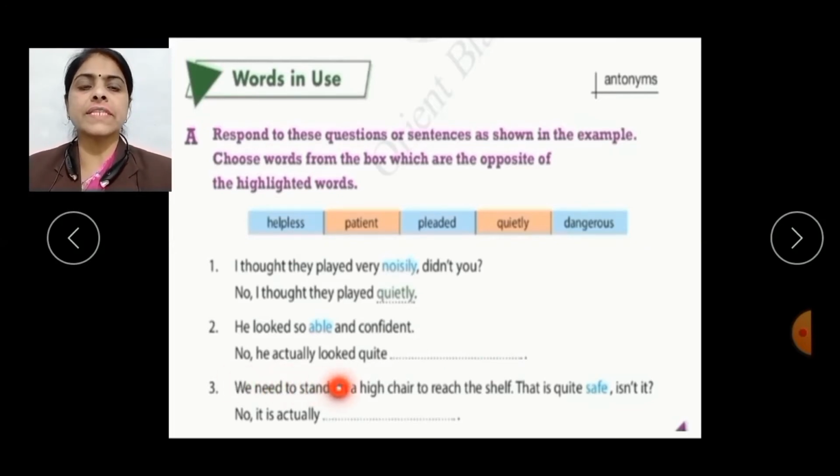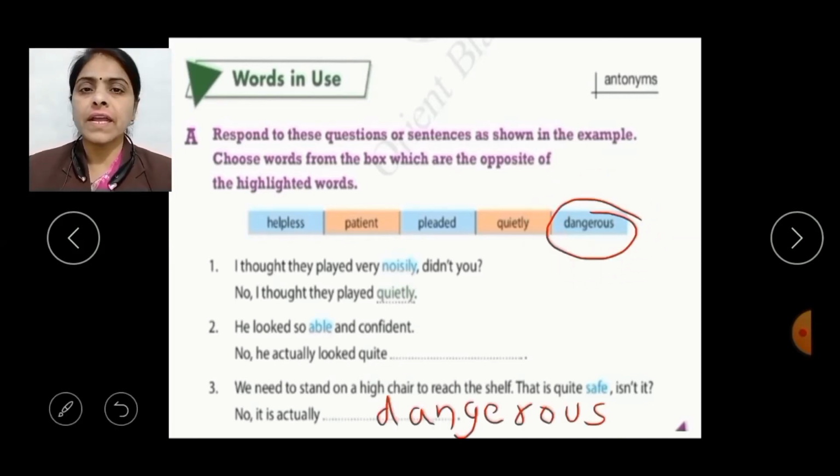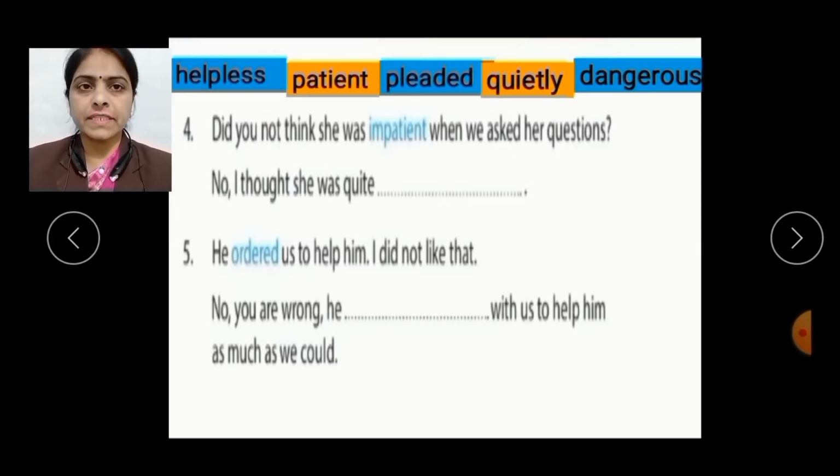We need to stand on a high chair to reach the shelf. That is quite safe, isn't it? In this sentence, safe is the highlighted word. So first we will choose the opposite of safe. That will be dangerous. And after filling the blank with the opposite word, the sentence will be, no, it is actually dangerous. Let's have the fourth sentence.